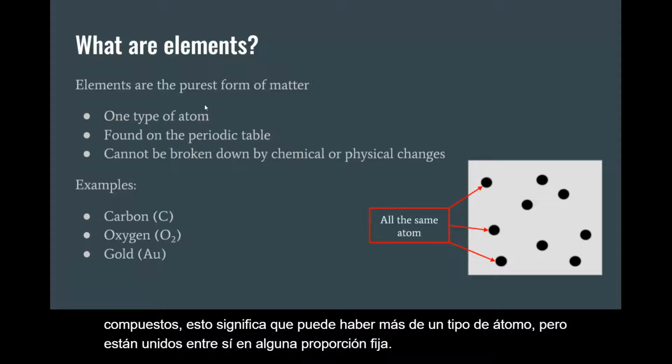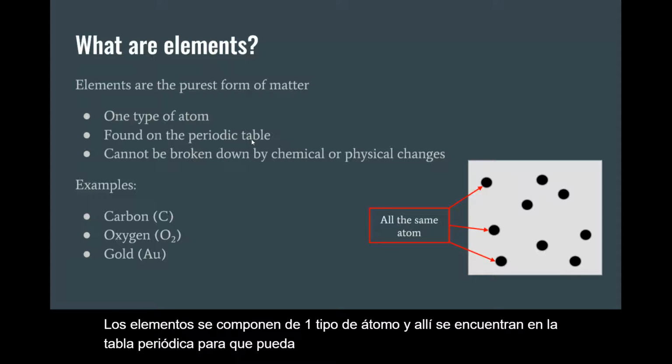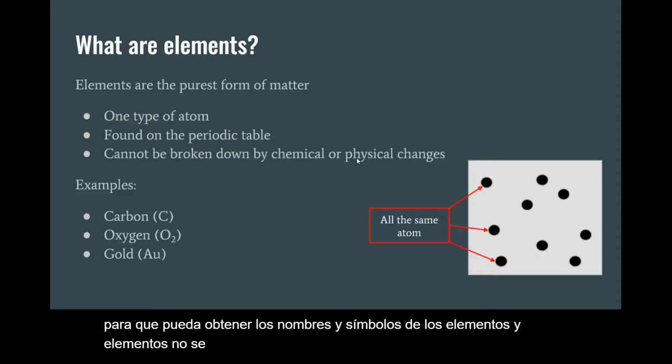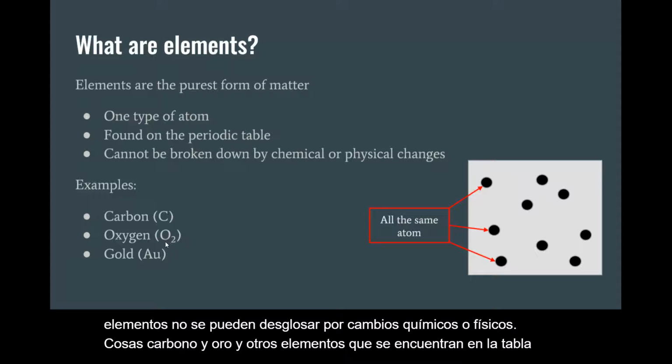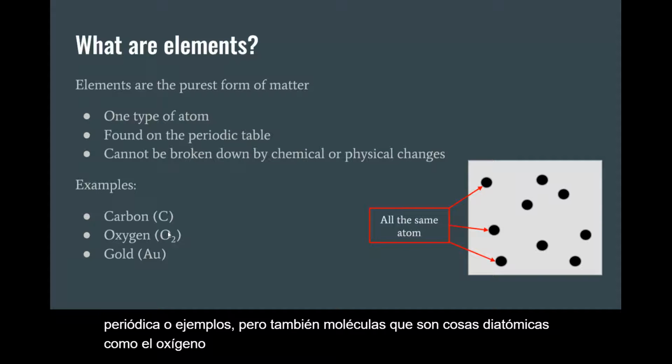Elements are the purest form of matter. Elements are made up of one type of atom, and they're found on the periodic table, so I can get the names and symbols for elements. And elements can't be broken down by chemical or physical changes. Things like carbon and gold and other elements found on the periodic table are examples, but also molecules that are diatomic. Things like oxygen, O2, has two oxygen atoms, but they're all just oxygen atoms. So for elements, we're looking for all of the same atom.